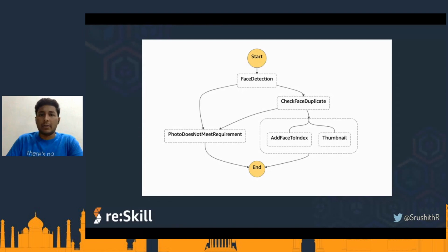On a high level, this is what we're going to build today. When an image is uploaded, we will check if there is any face in that image, and then we will see if there is any duplicate face that is already present in our database. And if so, we are going to throw an error saying that this face is already present. And if there's no face already present, we will index that particular face and then create a small thumbnail. One example flow that I had talked about was the Office thing where you log in and log out.